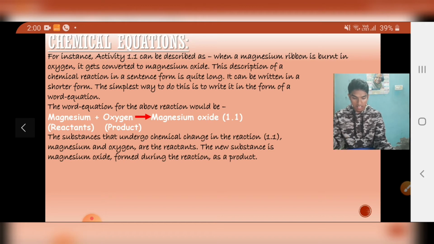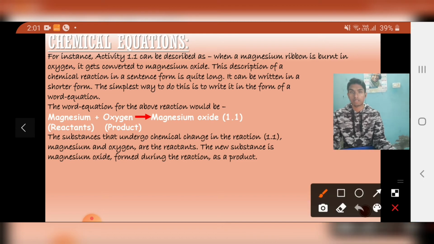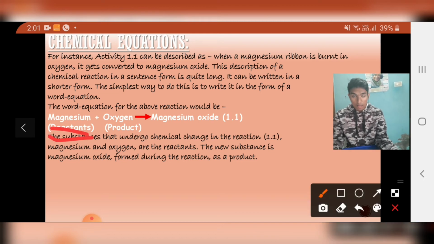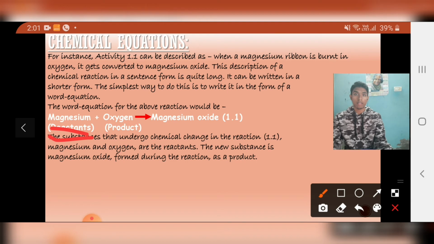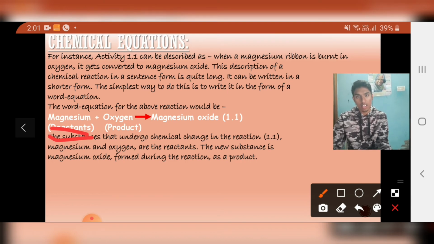The substances that undergo chemical change in the reaction, magnesium and oxygen, are called reactants. Why are we calling them reactants? Why not another name? Because they are undergoing a chemical reaction. They are about to participate in a chemical reaction, right?